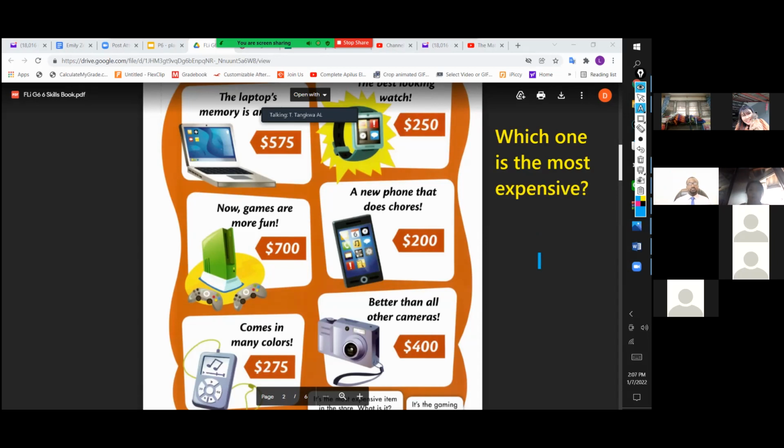Most expensive. Gaming, teacher. Good. The gaming console is the most expensive, okay? So which one is the cheapest? Smartphone. Okay, so the most expensive will be the game console. Very, very good. And the cheapest will be the smartphone.